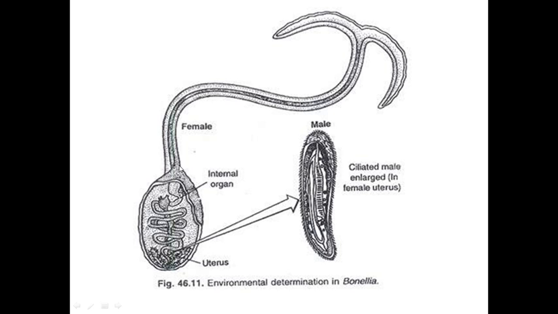So here in this diagram, this is a female. Female size is very big and male is very small. This is a magnified view of male, and this male is present here in the cloacal region of the female.